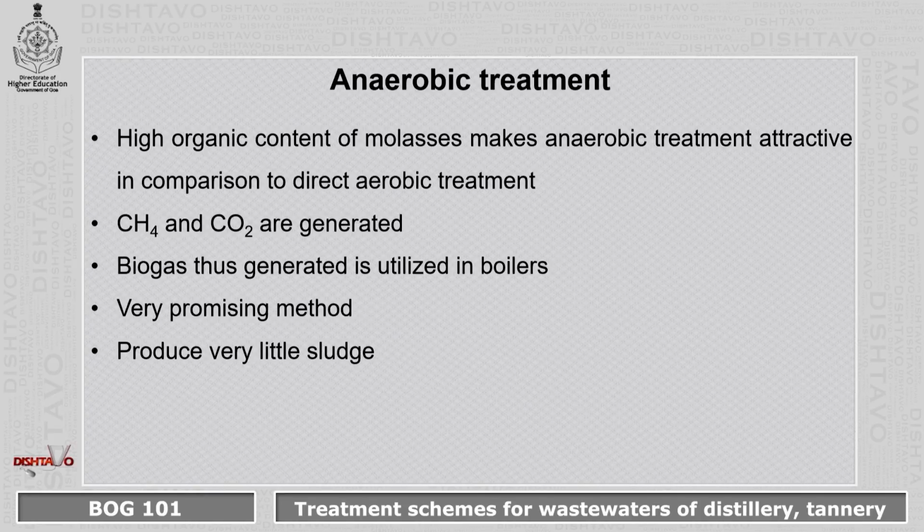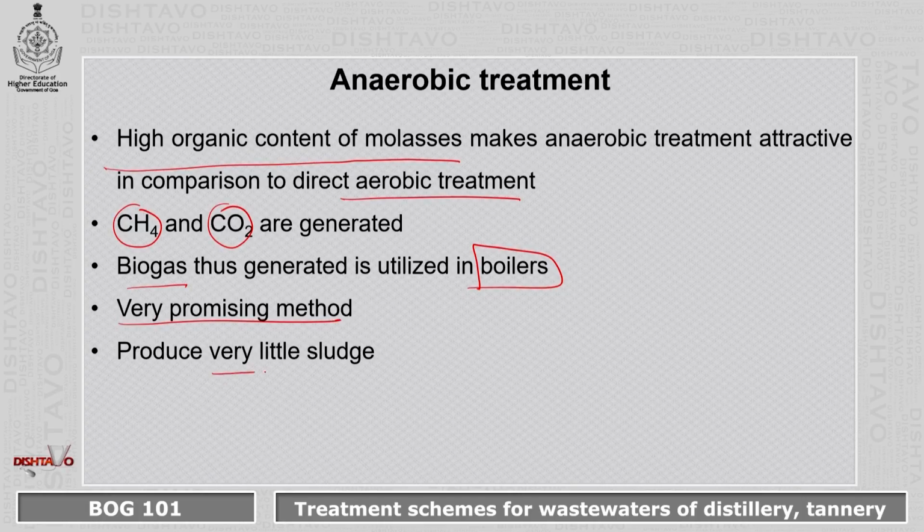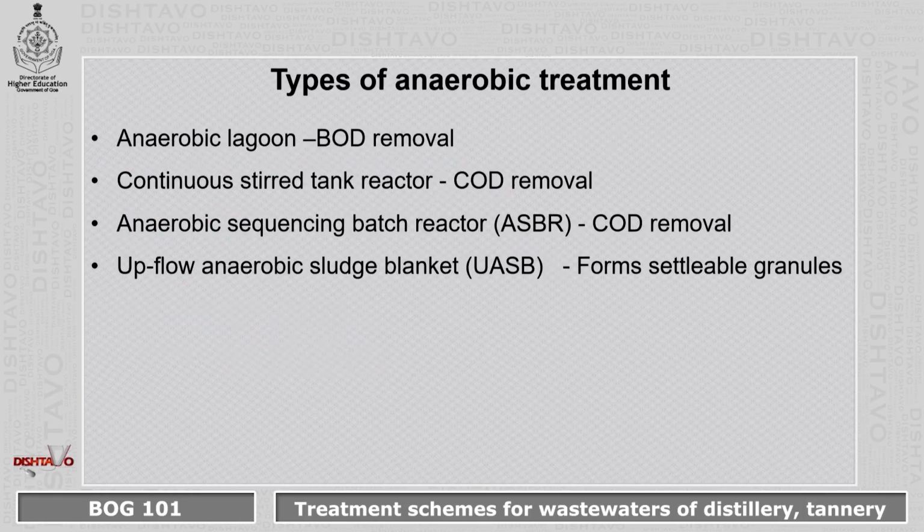Anaerobic treatments basically make a better choice for the high organic content of the molasses, as compared to the aerobic treatment. At the end of the anaerobic treatment, methane and carbon dioxide are released, which is utilized as biogas in the boilers. This is a very promising method, and another advantage is that it produces very little sludge.